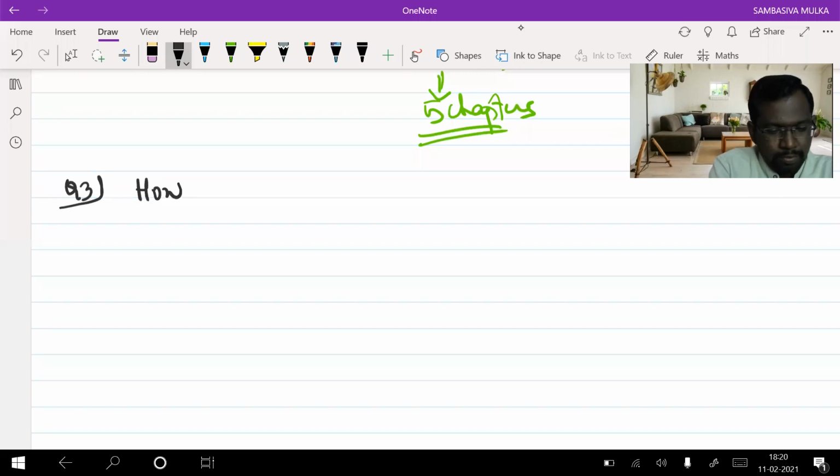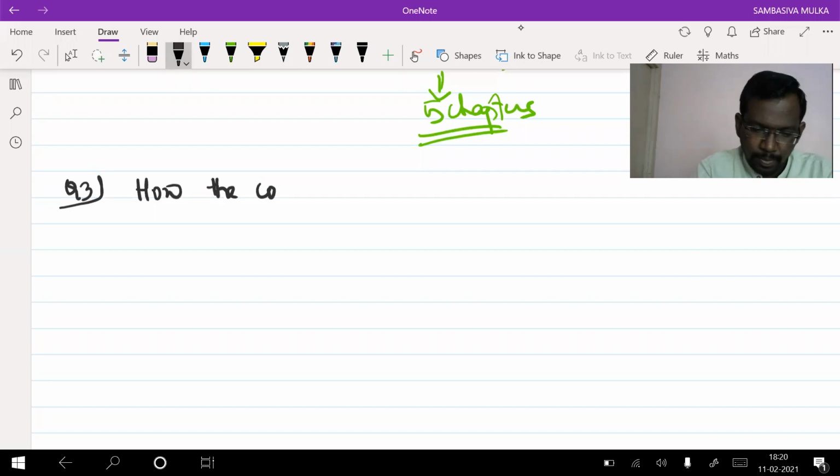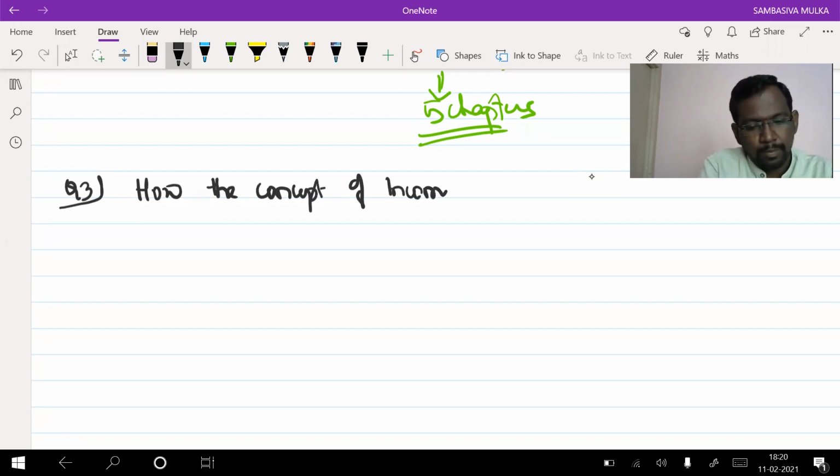How has the concept of income tax been introduced into India?